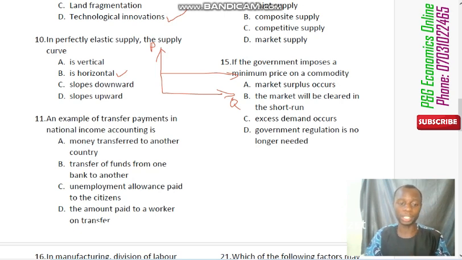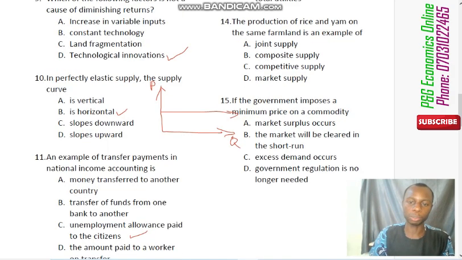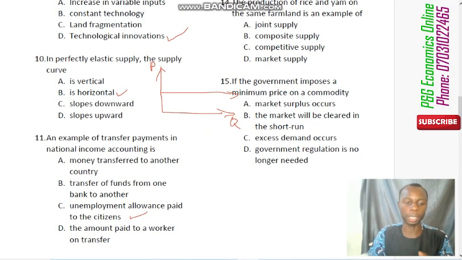So the correct option there is unemployment allowance paid to the citizens, because these citizens did not work for it. So there is no economic activity involved in the payment they have received. So we do not capture transfer payments under national income accounting. These are some of the things we avoid under national income accounting. We don't add them to it. So the correct option there is C.